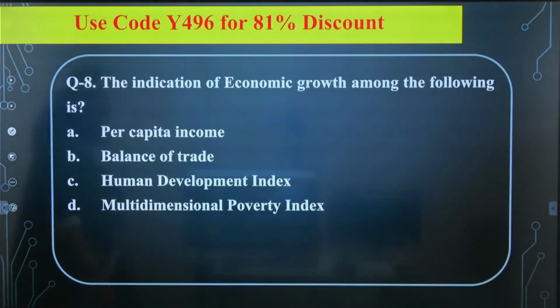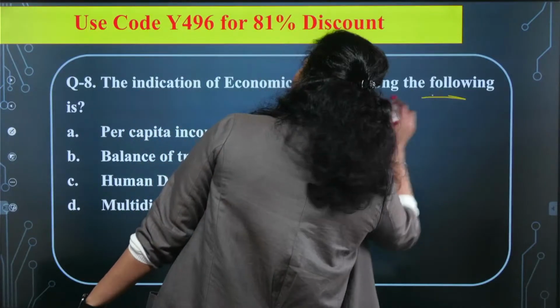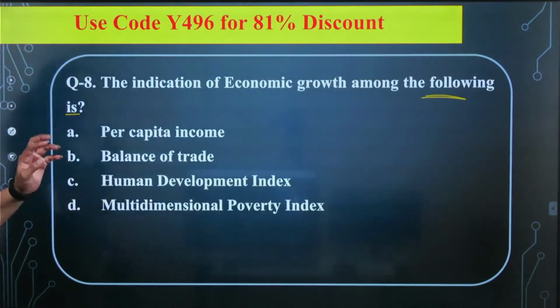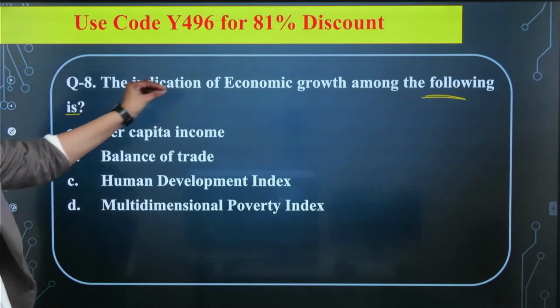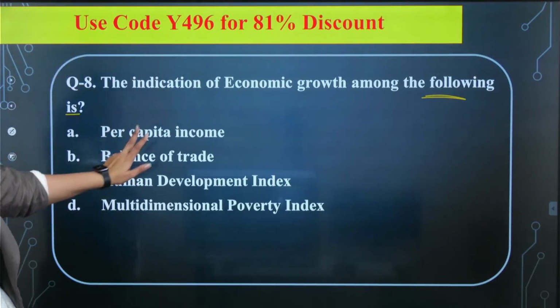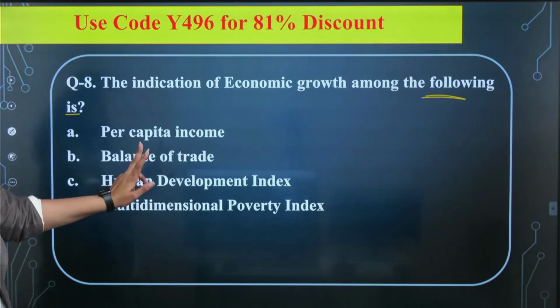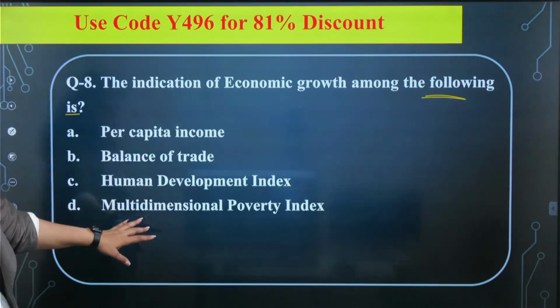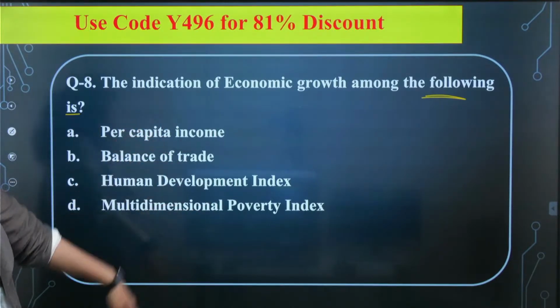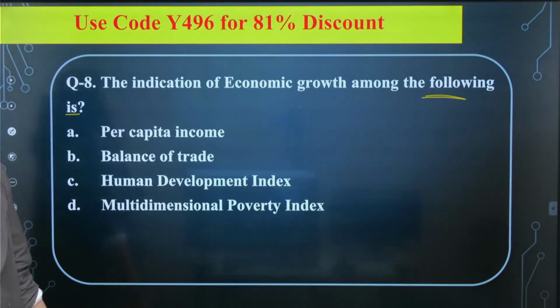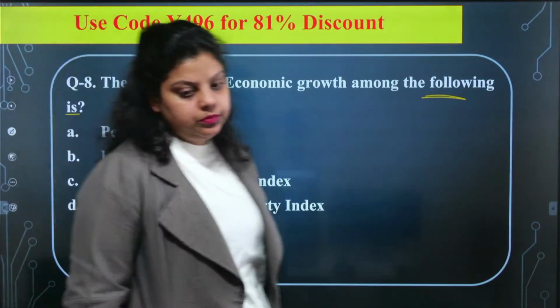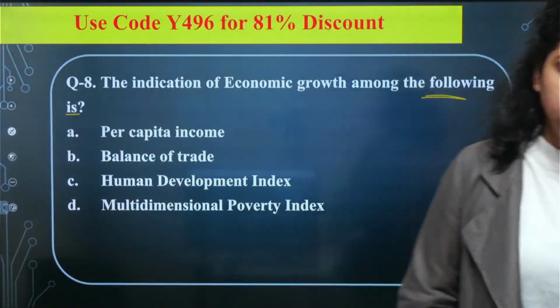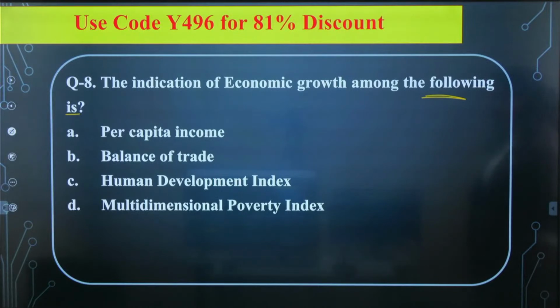Which of the following options is the way by which we can indicate economic growth? First is per capita income, second is balance of trade, third is human development index, fourth is multidimensional poverty index. So out of these four options, which of the following is the indication of economic growth? A, B, C, or D?